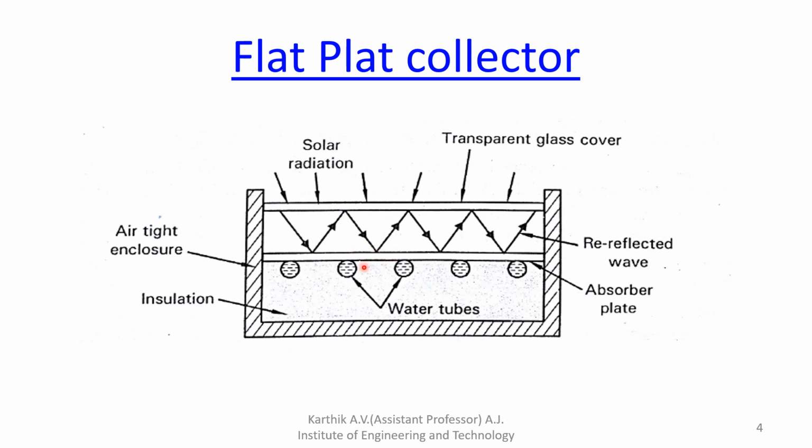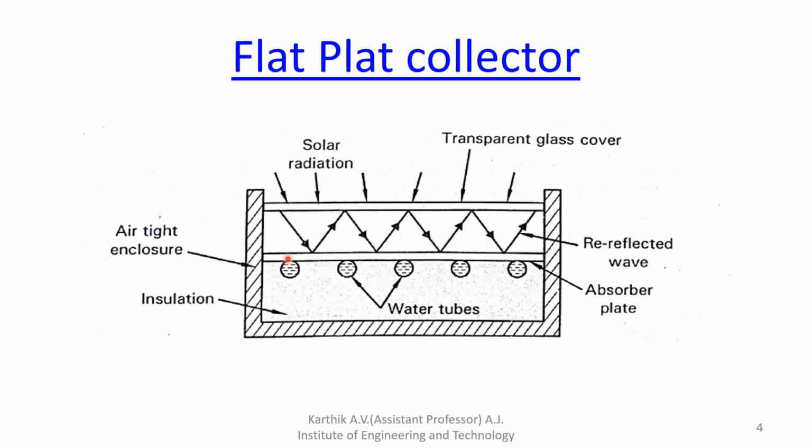Next, water tubes. The water tubes are placed below the absorber plate, throughout the absorber plate. These are metallic tubes through which water circulates. The tubes are attached to the absorber plate.